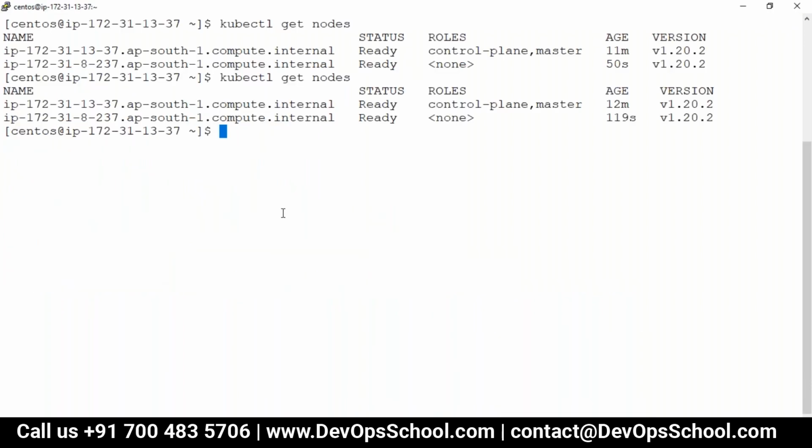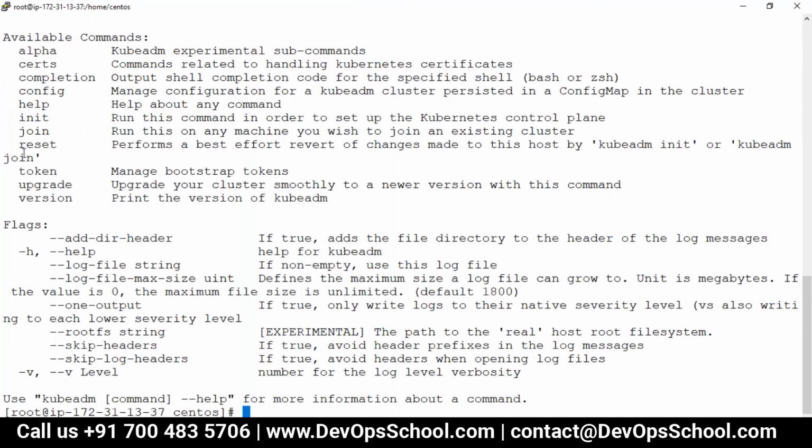If you go to the master, you have to become root. You have to be in a master. I'm in a master right now. kubeadm, and if you type here, you see token. See here. Okay, got it. So here I did init, I did join for the worker, init for the master, token for generating the token. If you want to upgrade, check the version, check the config, and many other things are there. Certificate work, many things.